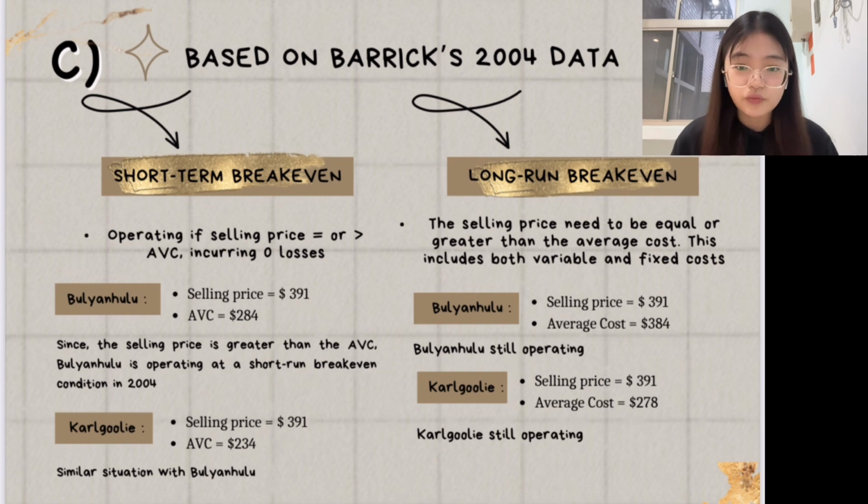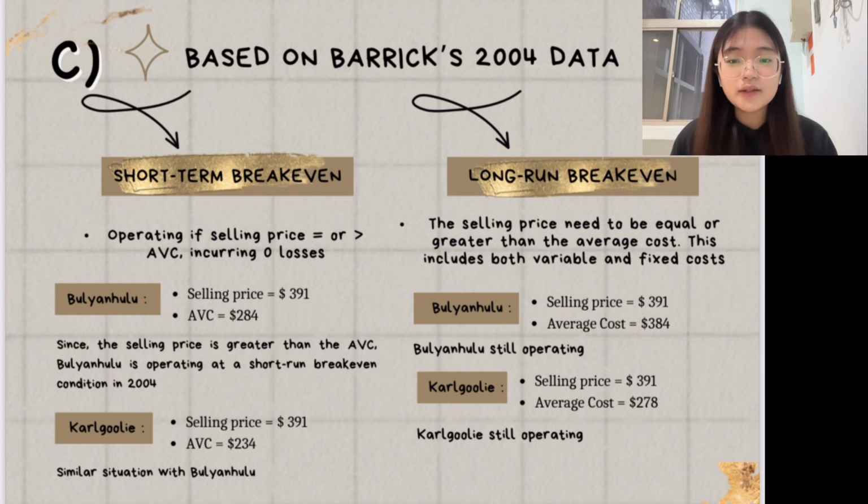And for Kalgurli in 2004, the selling price is $391 per ounce and the average cash cost is $234 per ounce. Similarly, the selling price is greater than the average cash cost, indicating that Kalgurli is also operating at a short-run break-even condition in 2004.